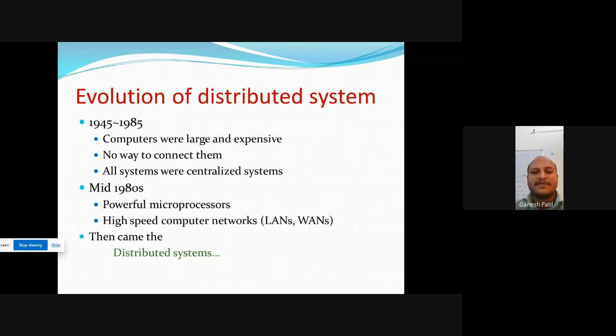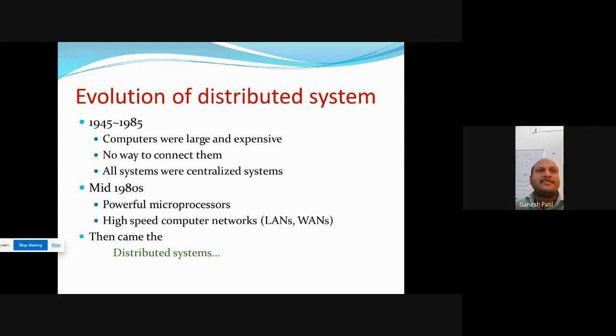Why is distributed system required? In 1945 to 1985, the computers were large and expensive. Already you know the supercomputer. At that time the computer was large. For example, in a single room, one CPU was there. No way to connect them. Only one single computer was there. All systems were centralized systems. In 1945 to 1985, for example, 4 computers would connect to a single server, meaning all systems were connected to the centralized system.